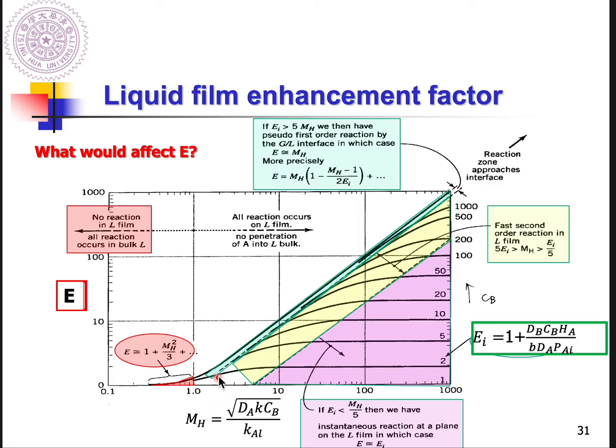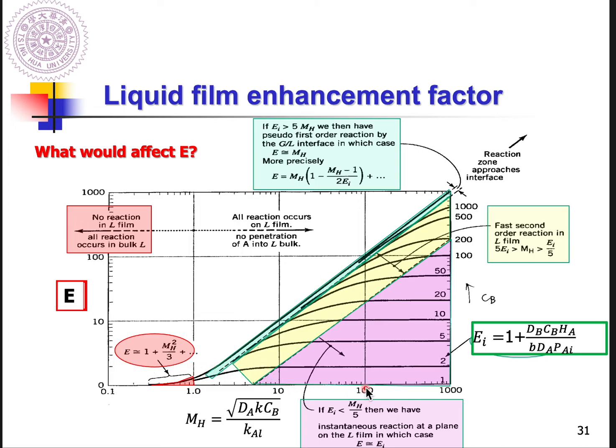So with increasing MH, you can see that your E will increase and reach the maximum EI and remain at EI here. So as long as you determine the value for EI, next you need to calculate the MH. Then if your MH equals 4 here, you read out the E here, then you can complete the rate equation.